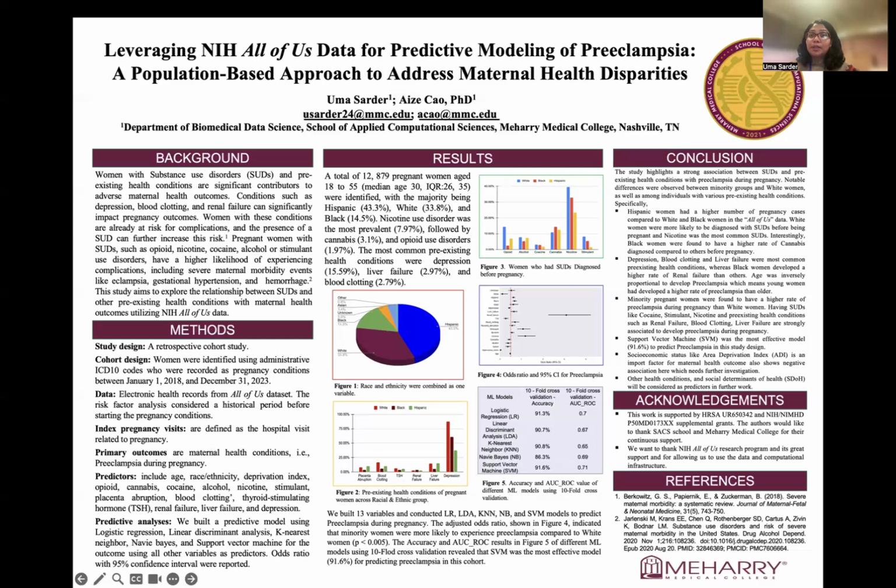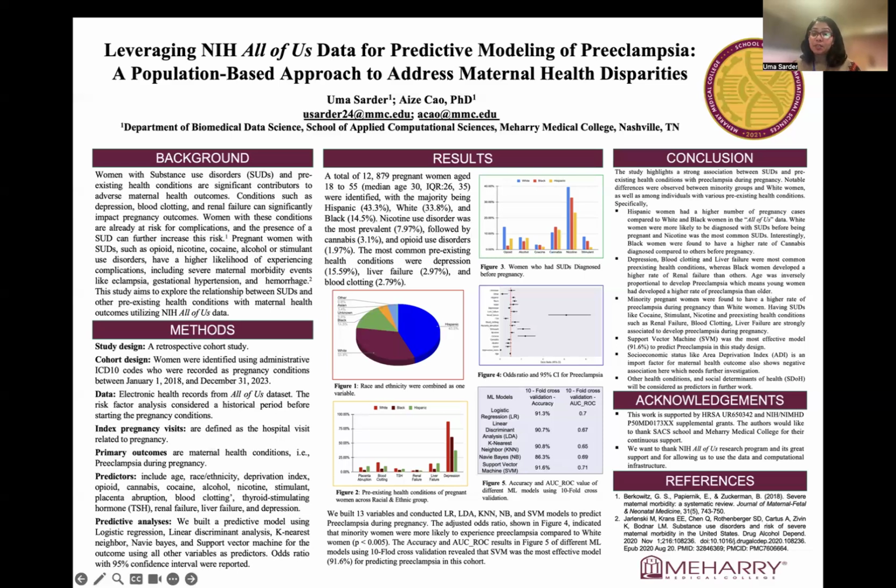To conclude, we found a strong association between substance use disorder, pre-existing health conditions, and adverse maternal outcomes like preeclampsia. The disparities observed among racial and ethnic groups call for targeted interventions to reduce those risks. The support vector machine, whose performance was 91.6% accuracy, offers a promising tool for early detection and management of preeclampsia in at-risk populations.